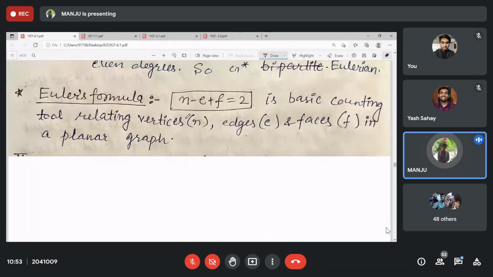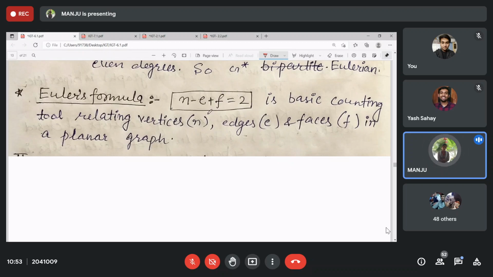Then Euler's formula connects the number of vertices, the number of edges, and the number of faces. It also connects these in 3D, where F is the number of faces. You can verify it for a cube in 3D, or the planar drawing of the cube in 2D. This F in 2D becomes the regions, bounded or unbounded, both count.